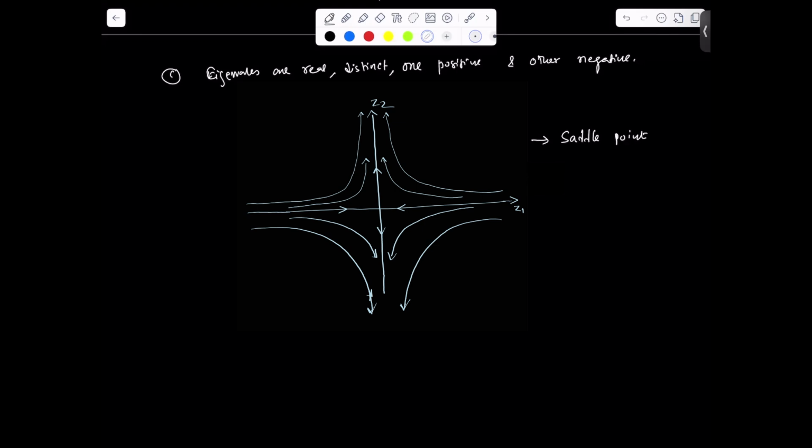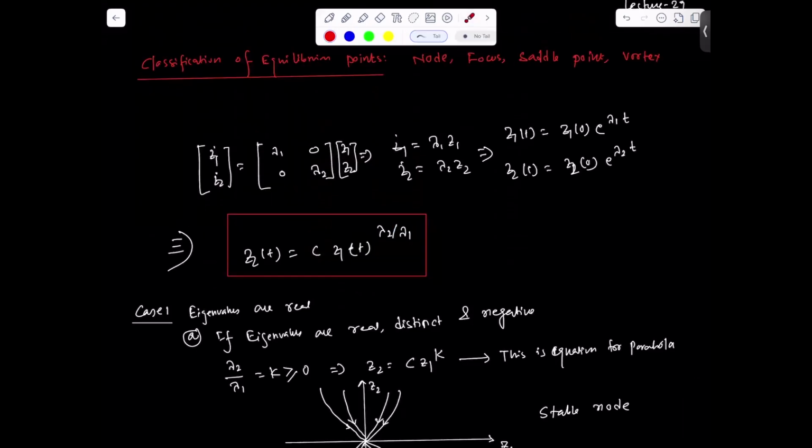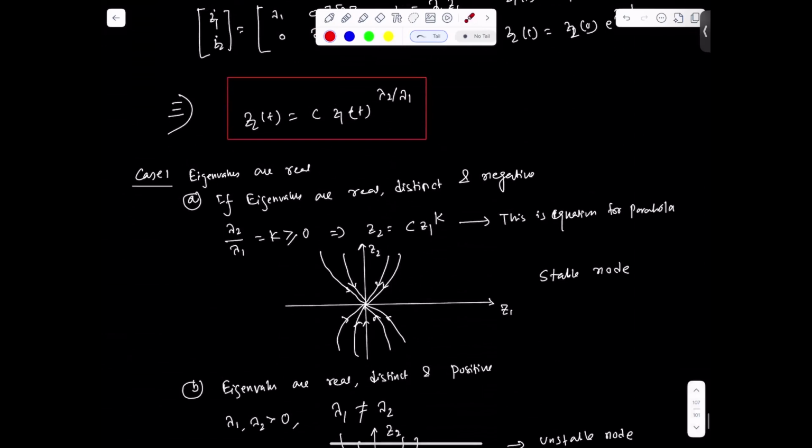So if you want, you can easily simulate this equation in MATLAB. You can take different values of lambda 2, lambda 1, and plot it. So this is the case if the eigenvalues are real and distinct, we have the ABC condition.